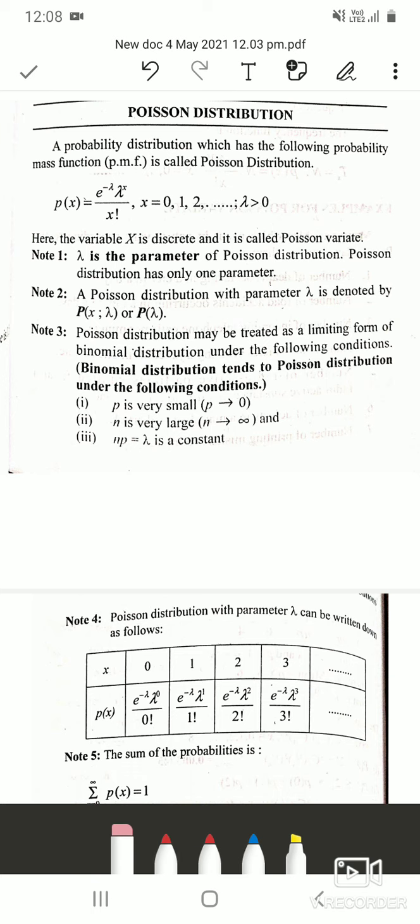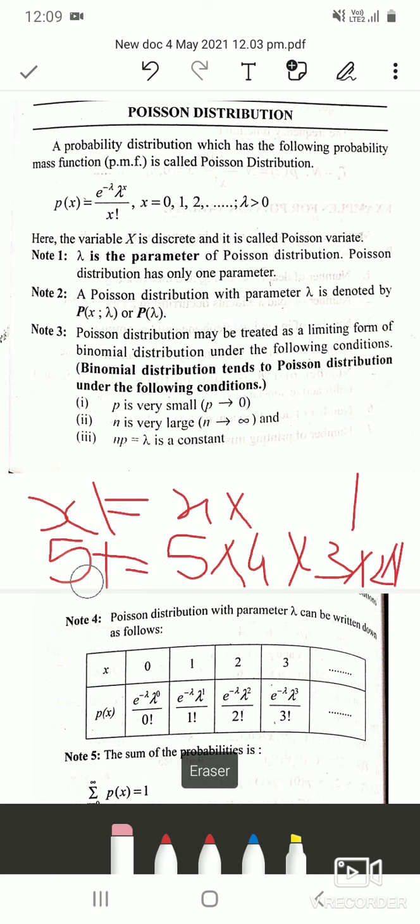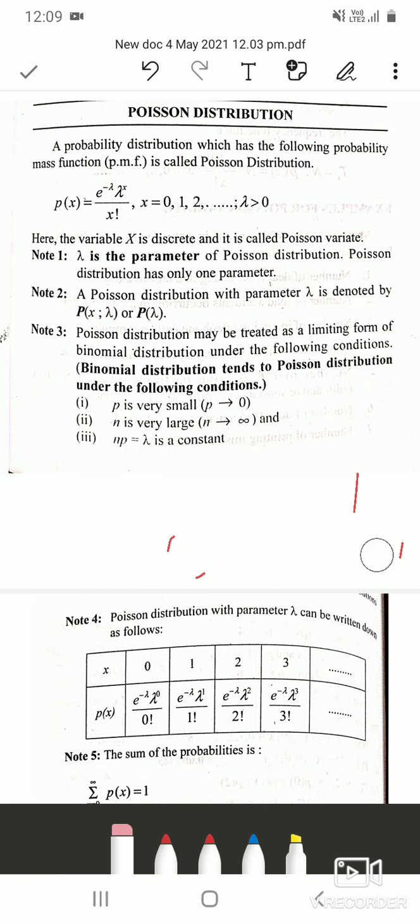And we know x factorial is nothing but x into x minus 1, x minus 2, and so on, till you get 1. For example, 5 factorial will be 5 into 4 into 3 into 2 into 1. Till you get 1 you have to multiply the remaining terms. So this is the PMF of Poisson distribution. Here x is discrete and it is called Poisson variate. So binomial and Poisson are discrete probability distributions.